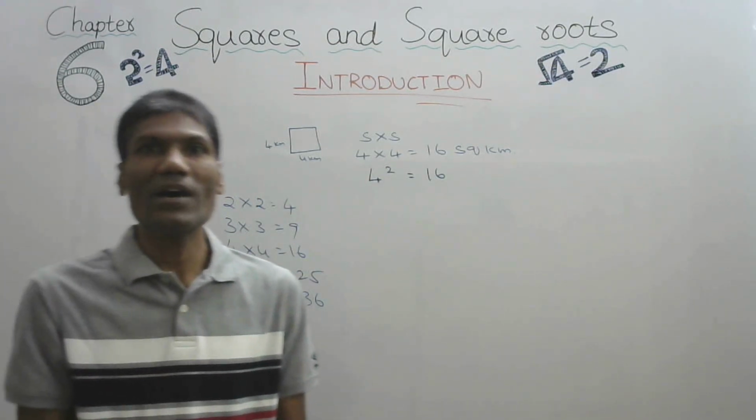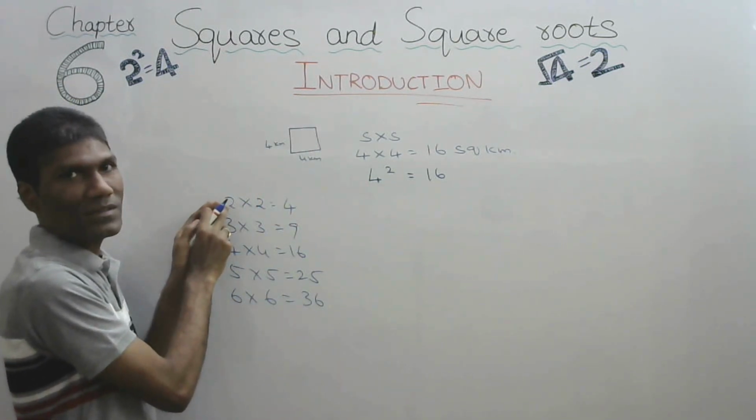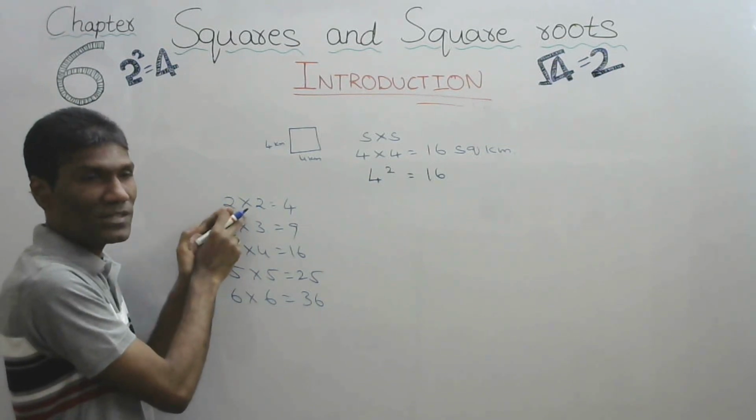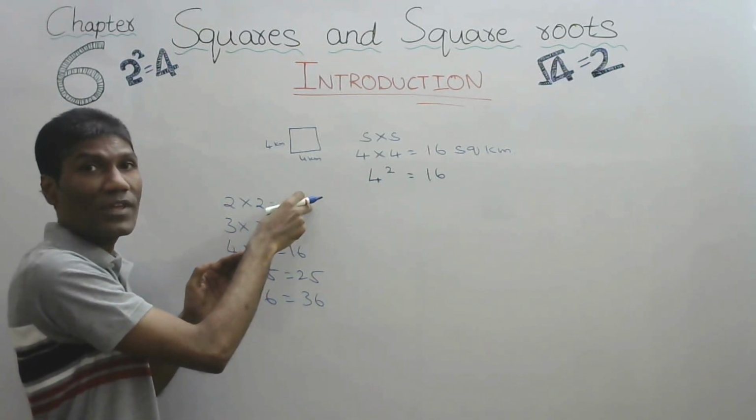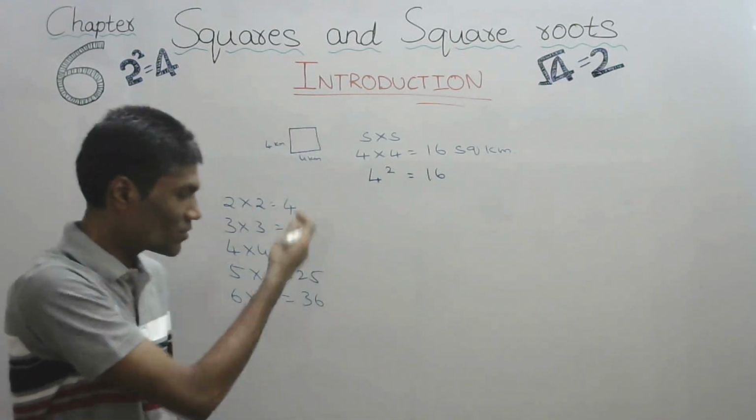So, a number which is obtained by multiplying the same number, that is 2 times, the number we get is called a square number. So these are square numbers.